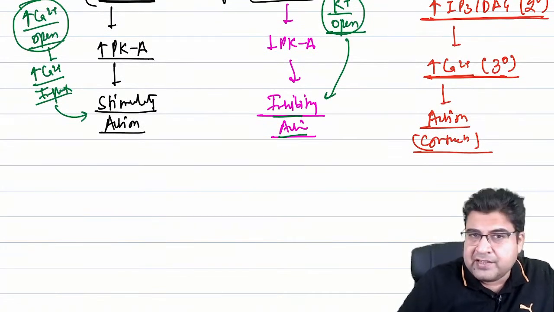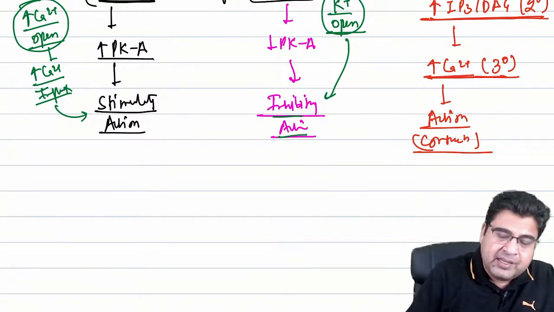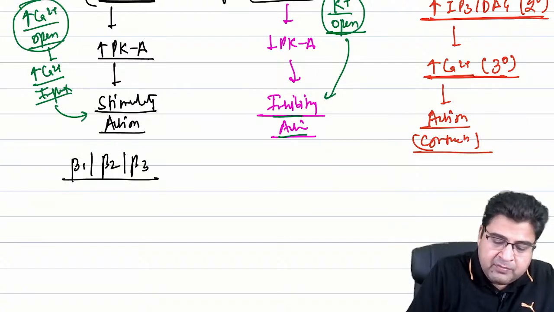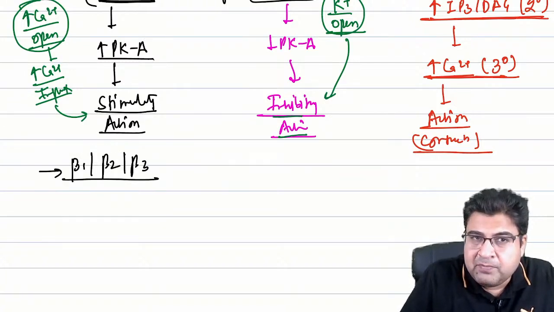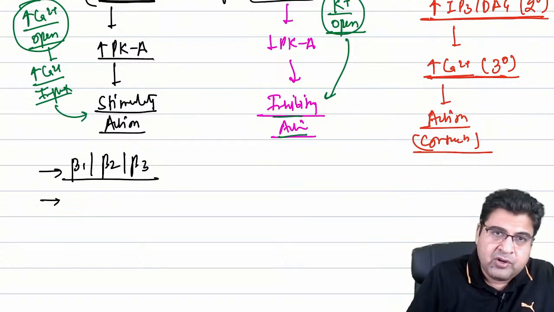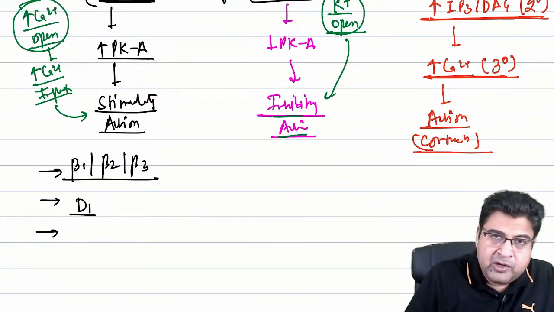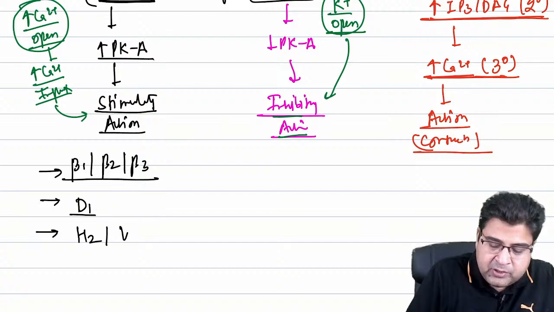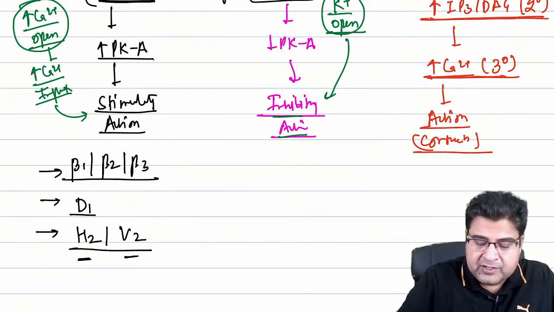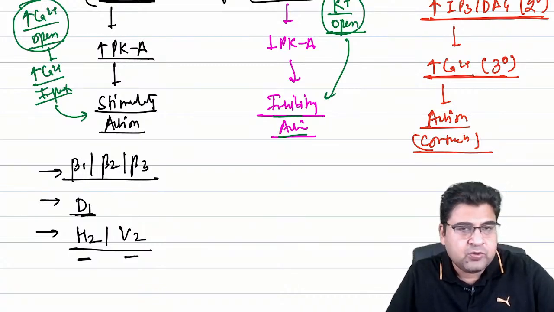Now guys, if we discuss the different examples, what are the examples of the receptors which are stimulatory type of receptors? So here you have to remember the examples of the receptors like beta 1, beta 2, beta 3. Second example of stimulatory receptor is dopamine 1 receptor. Third example is histamine 2 receptor, vasopressin 2 receptor. So histamine 2 receptor, vasopressin 2 receptor, D1 receptor, beta receptor, beta 1, beta 2, beta 3.